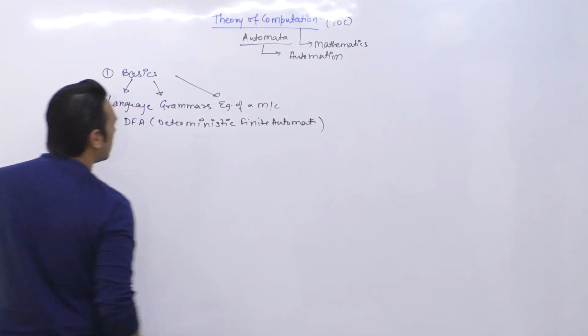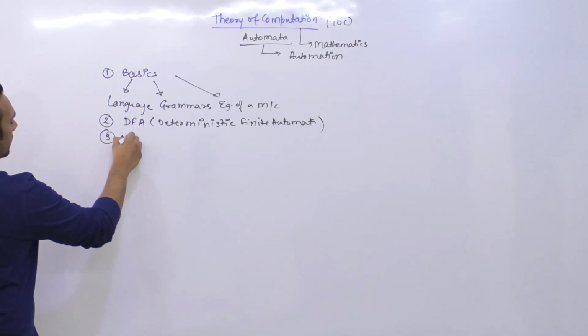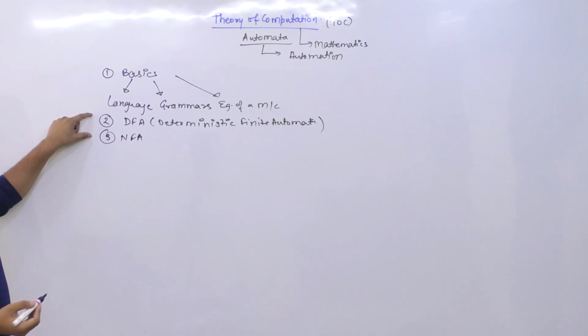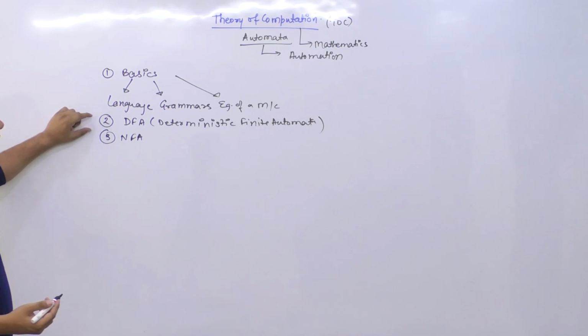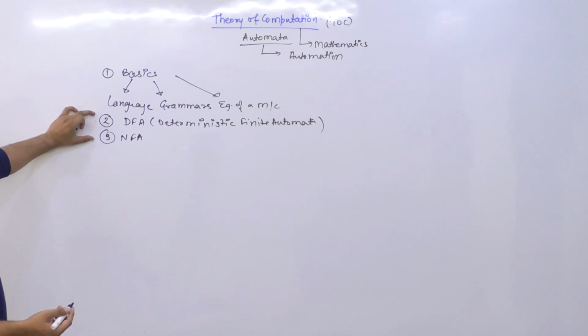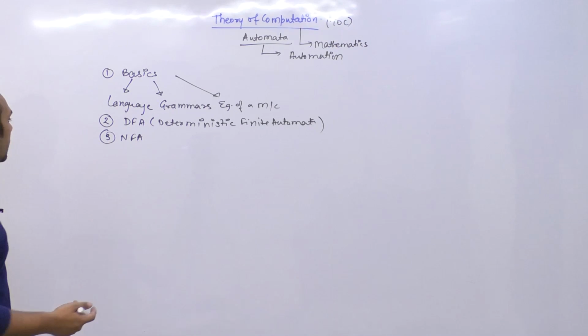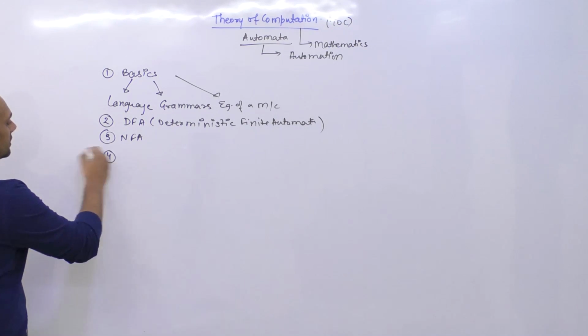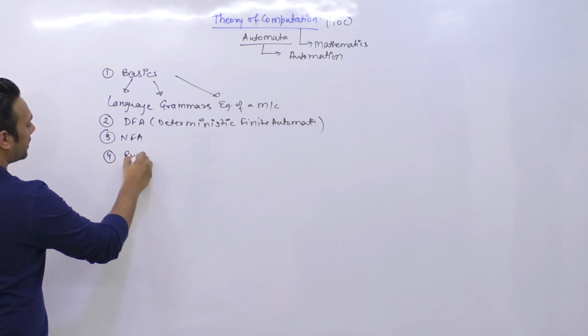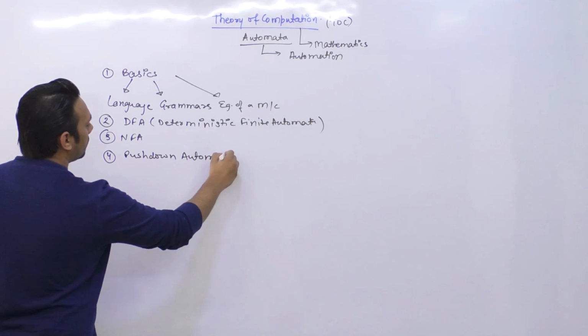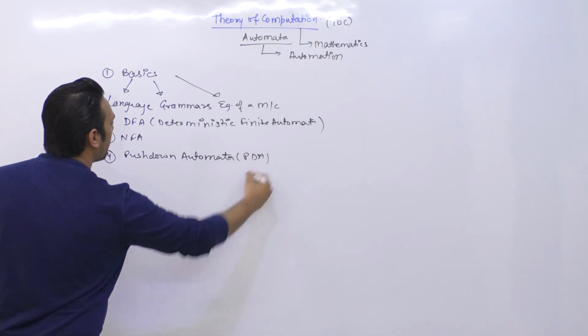And after DFAs we'll be discussing about NFAs, which is non-deterministic finite automatas, and there are various problems related to both of them. हम लोग स्टडी करेंगे कि DFAs क्या होता है, NFAs क्या होता है, and again what are the different models related to them, and how can you convert a DFA to NFA, how can you convert an NFA to DFA. There are a lot of things that we are going to study in between. And after this we will be discussing about your push down automata, which is also called as PDA.